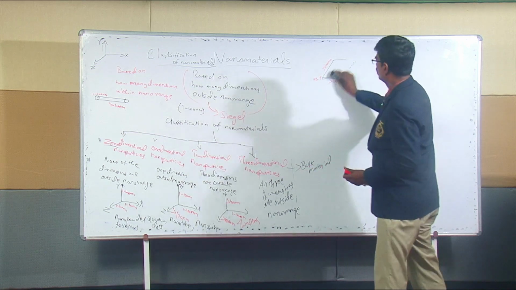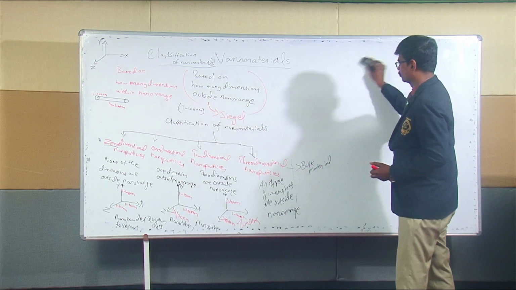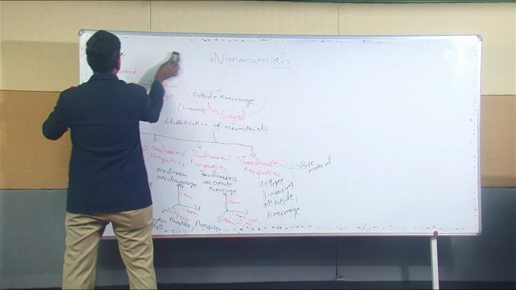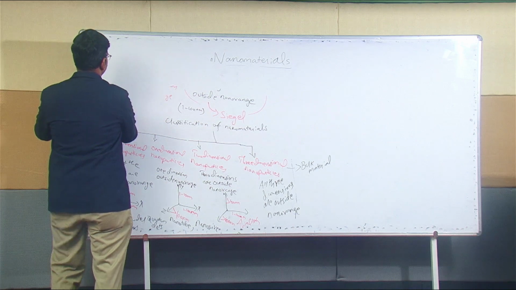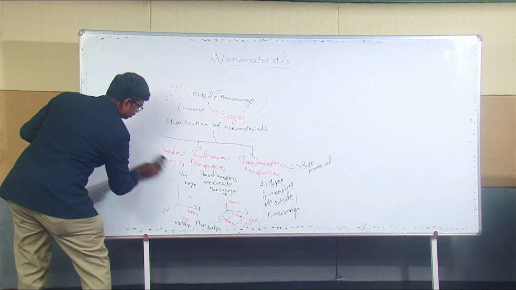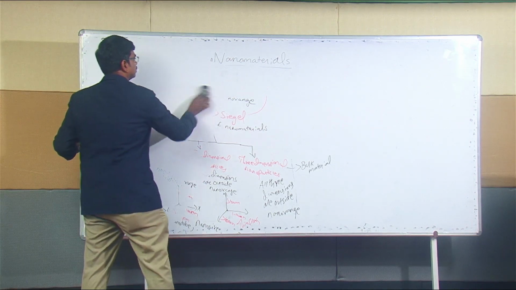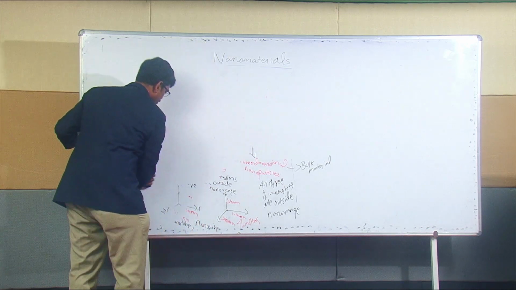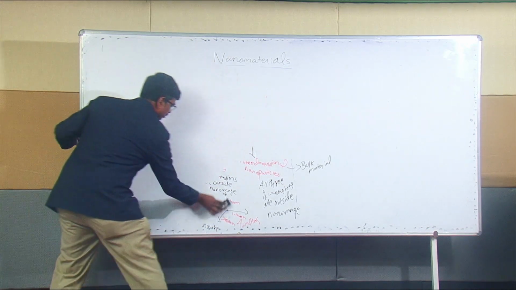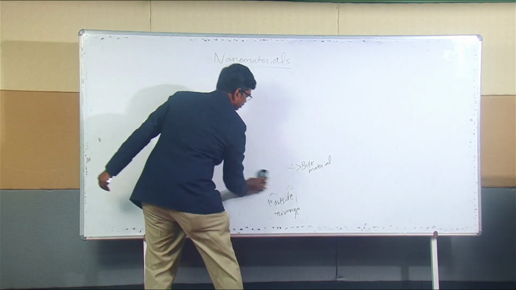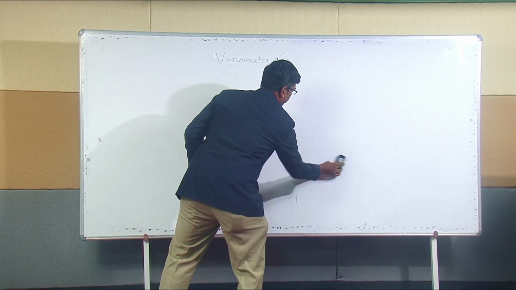Now we move on to the next part. How to synthesize nanomaterials? To synthesize nanomaterial, there are two major approaches. The first one is top down, and the second is bottom up.